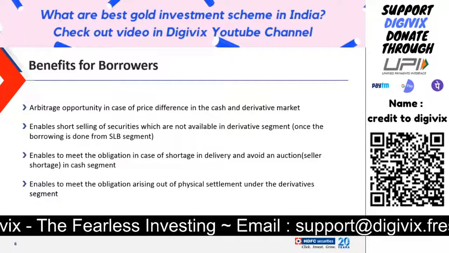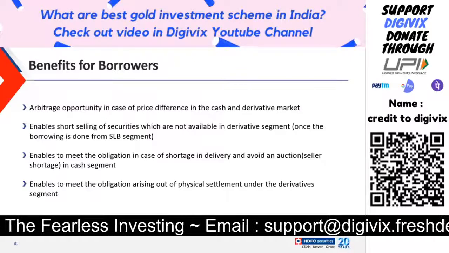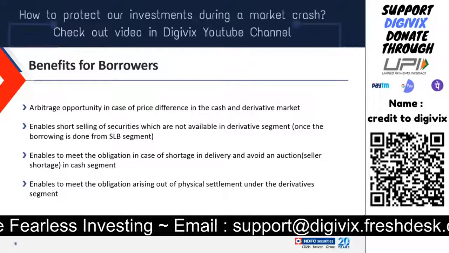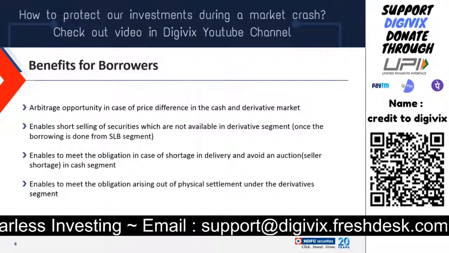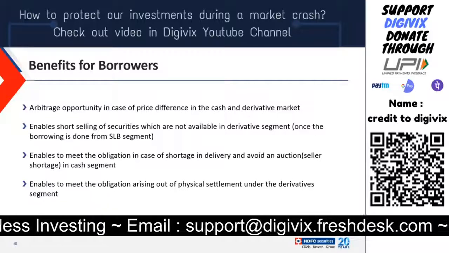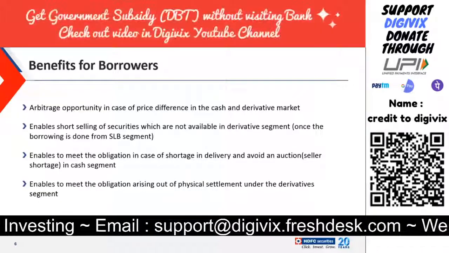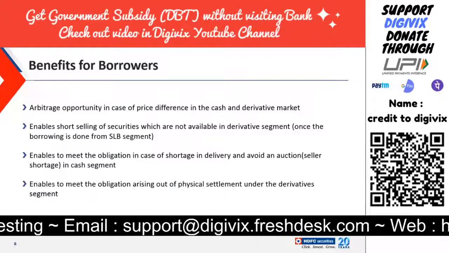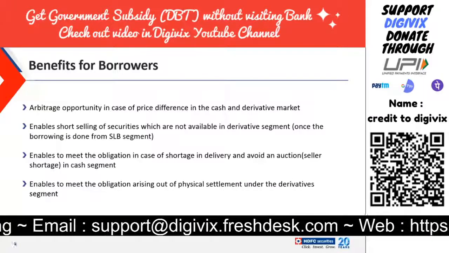They can also use it for short selling of securities which are not available in futures in FNO. So there are many stocks which are not available in the FNO segment, but they are available in SLBM. So if someone has a bearish view on those stocks, what the borrower can do is borrow the stock and short sell it in the cash market directly. And when the stock price goes down, they will buy it again and deliver it back to the lender.